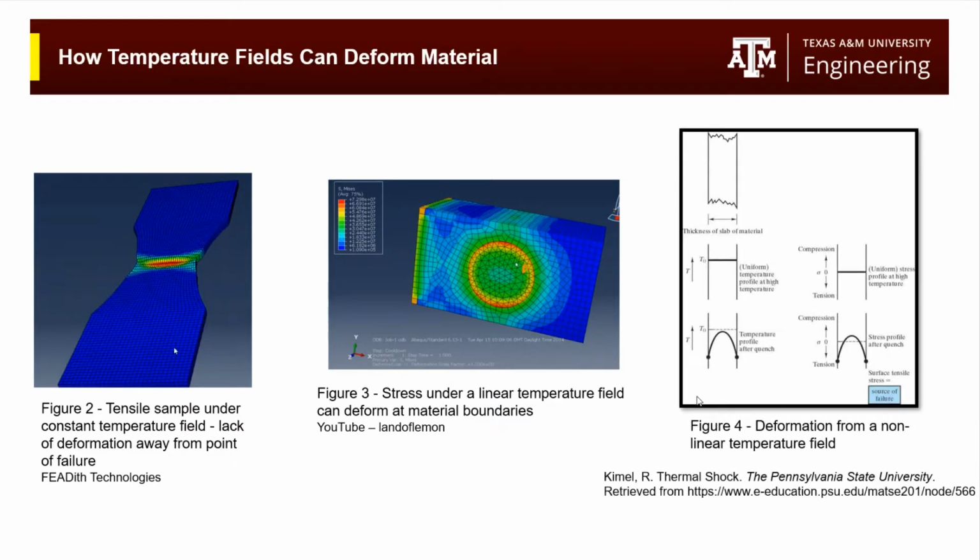On the right, there is a slab of material exposed to a nonlinear temperature field. As you can see upon quick heating and cooling, the material quickly bowed, and an imbalanced temperature profile from inside to outside the material developed. It's mimicked by a similarly shaped stress field, and tension is at the surface, and that can cause crack propagation and failure. This nonlinear scenario is what I'd like to focus on.